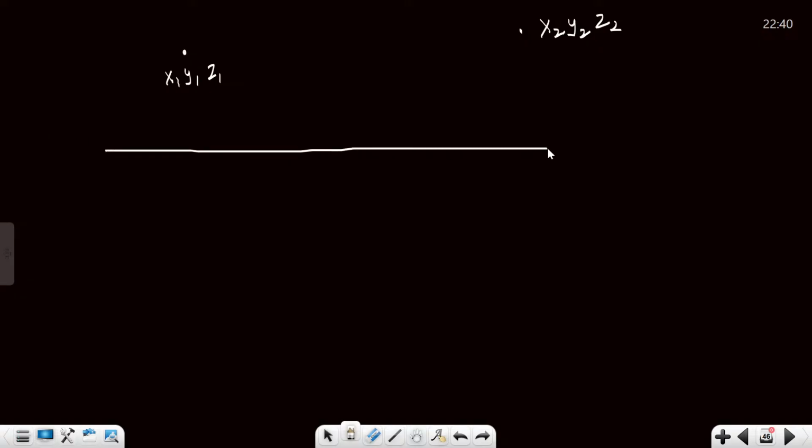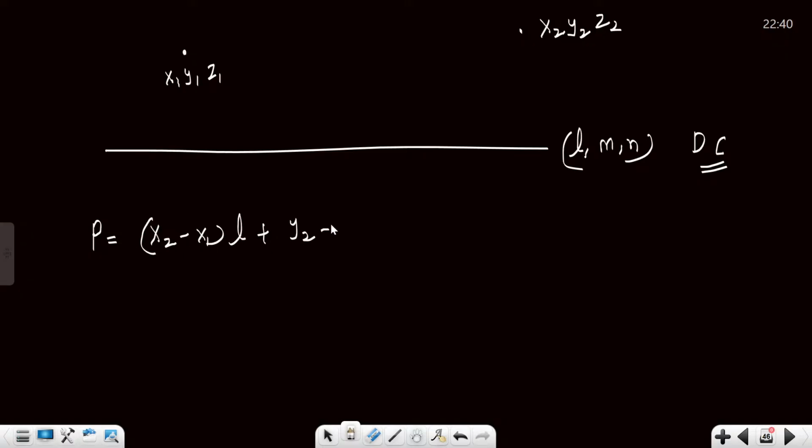See, this is your line L, M, N, DC is given. Then projection formula will be x2 minus x1 into L plus y2 minus y1 into M plus z2 minus z1 into N.